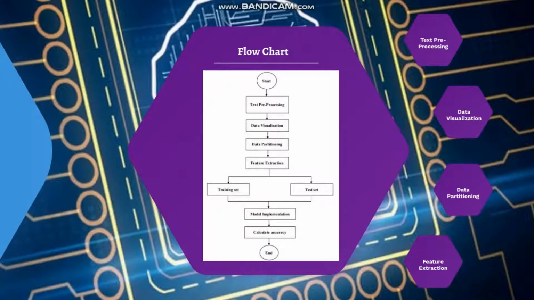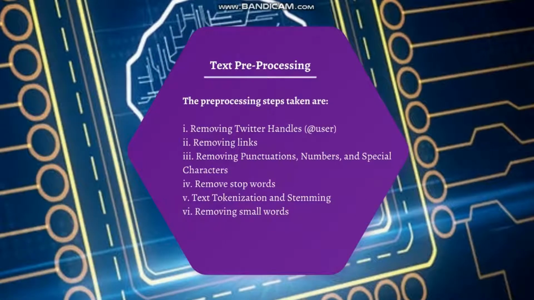Here is the flowchart of the proposed project. First of all, text preprocessing. Text preprocessing is an essential step in this proposed title. First of all, we have to remove the Twitter handles, links, punctuation, numbers, stop words, and perform text tokenization, stemming, and finally removing small words.